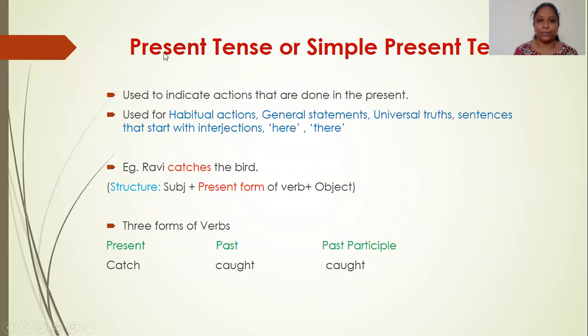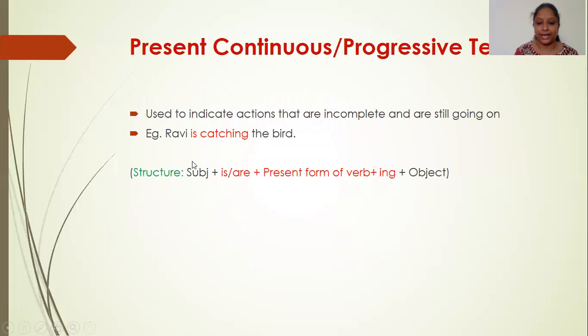So firstly we'll talk about present tense or simple present tense. We can call it as simple present tense also. Simple present tense is used to indicate actions that are done in the present, right? So these are usually used for habitual actions, general statements, universal truths, sentences that begin with here and there. Example, Ravi catches the bird. The structure of this sentence is subject, Ravi is the subject, catches the present form of the verb, and the bird is the object. So here, present form of the verb is catches.